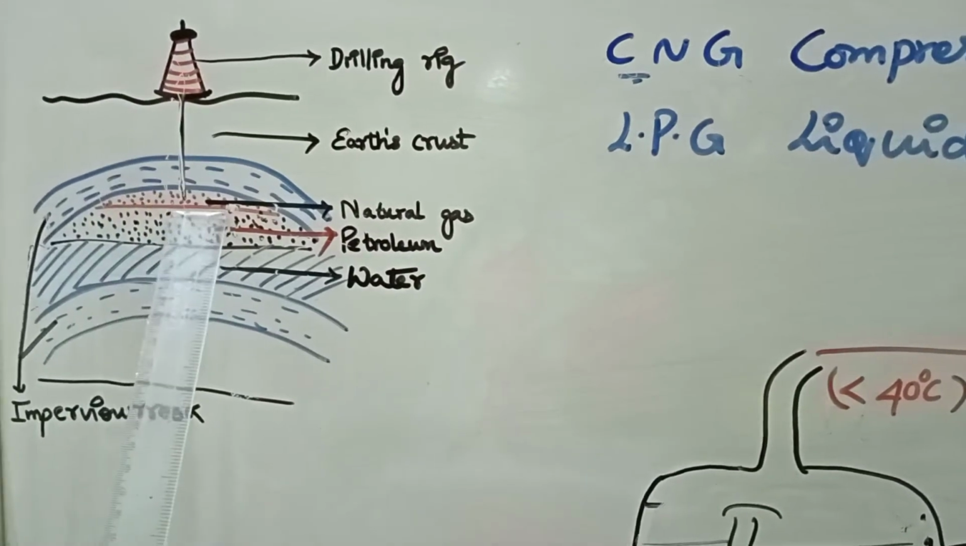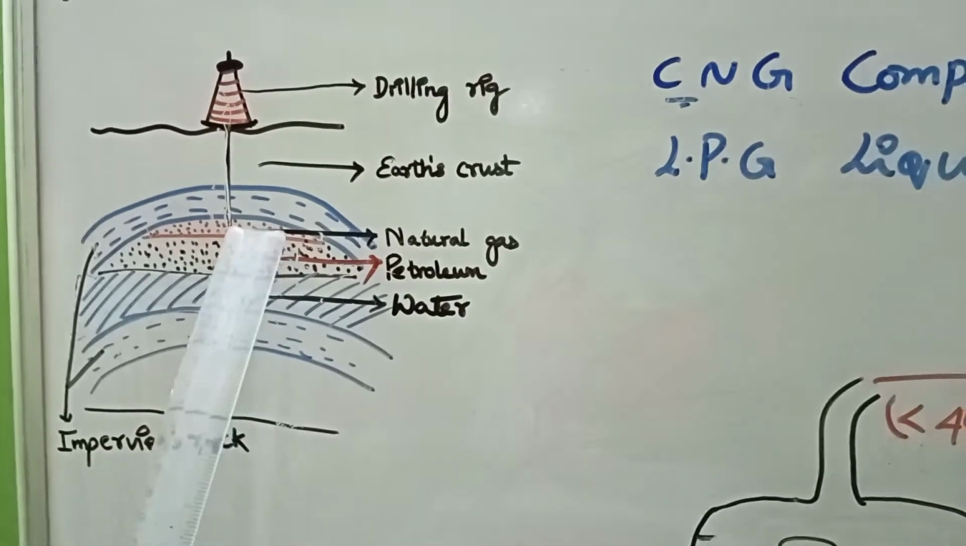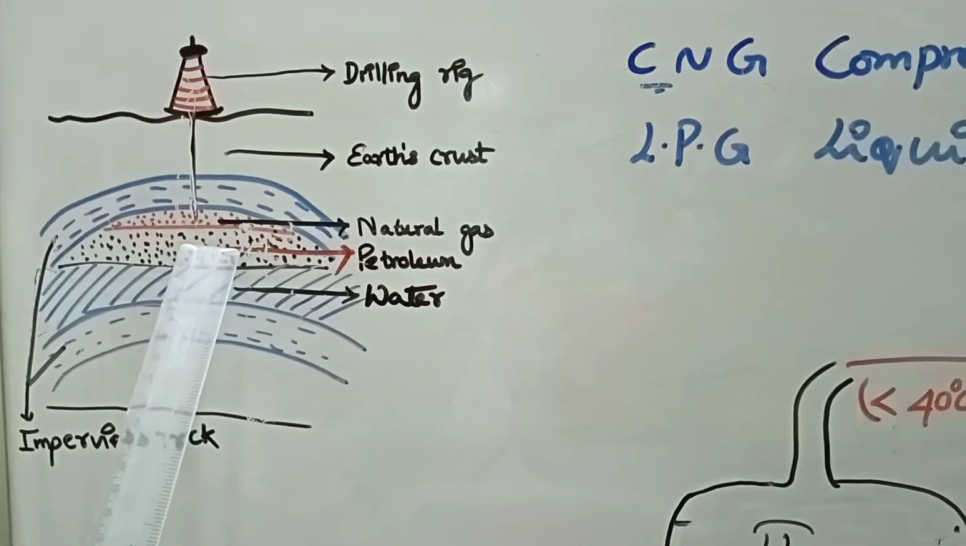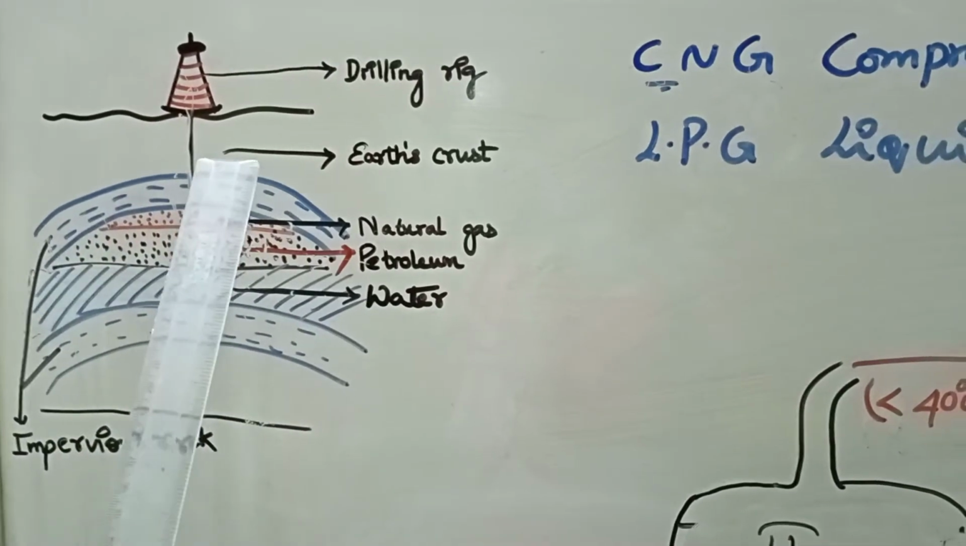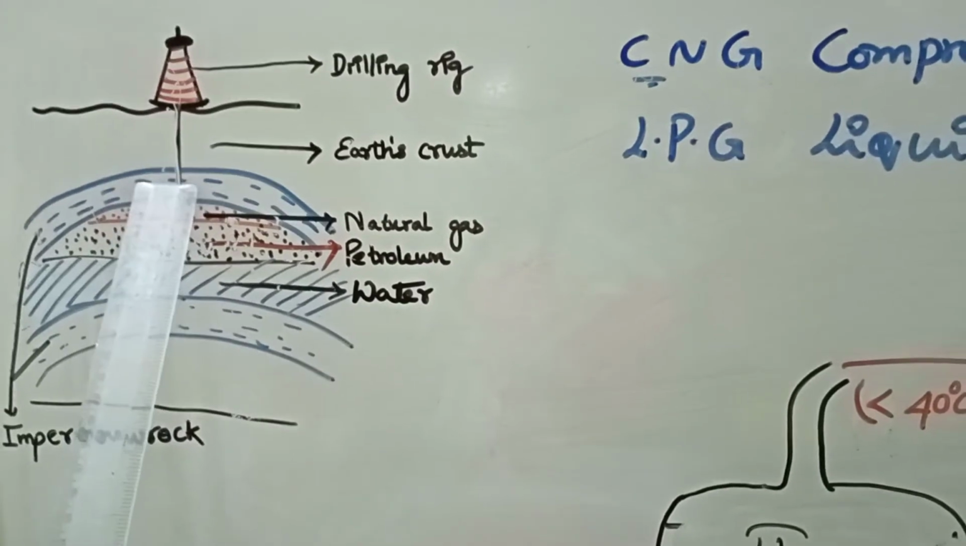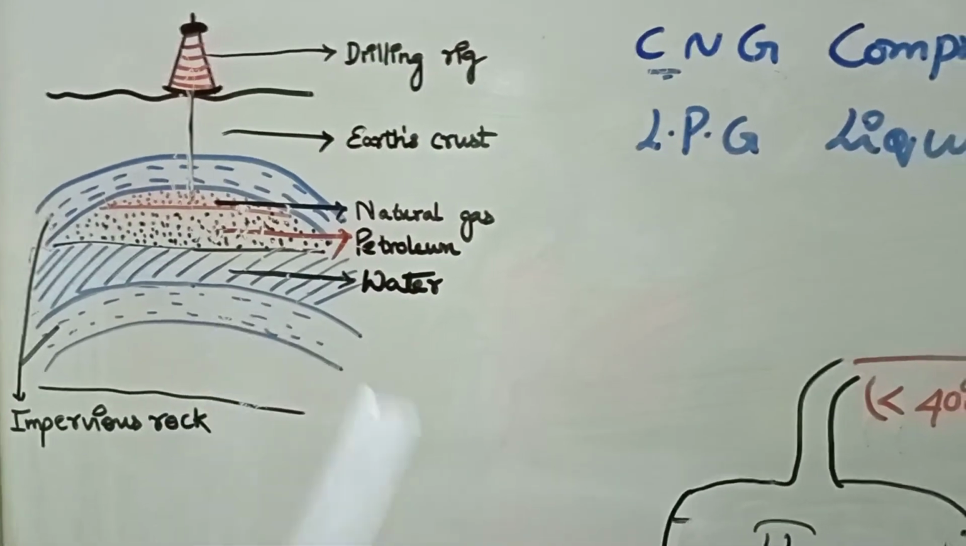That will be extracted. It is a little bit more viscous, like honey, a little bit gelatinous in nature, and it gives a foul smell. This is how we extract petroleum and the natural gas, which is getting trapped between two impervious layers of rocks.